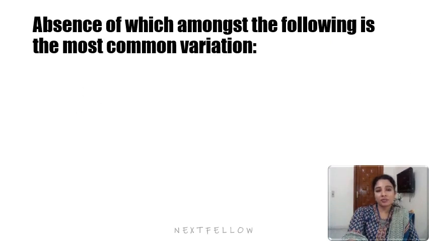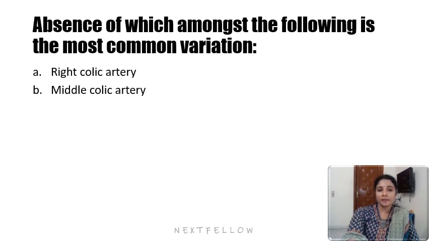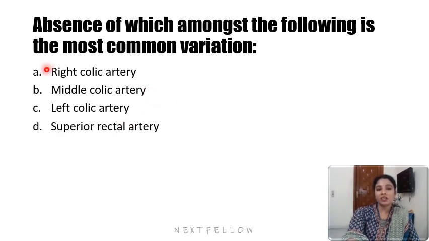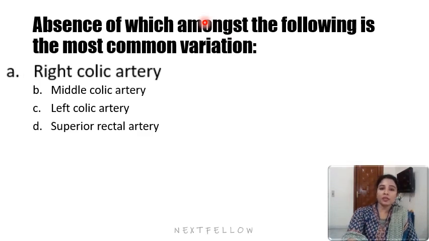So absence of which amongst the following is the most common variation? I forgot to mention this during explanation. The right colic artery is the answer here. The right colic artery is usually a very small branch, and it may be variable with its absence. So it is a highly variable artery in its anatomy, and it may be absent. So this is the common artery which is often absent.